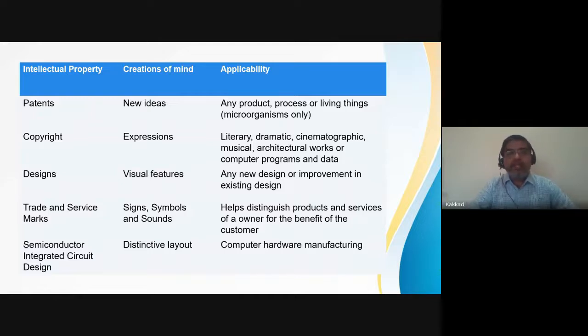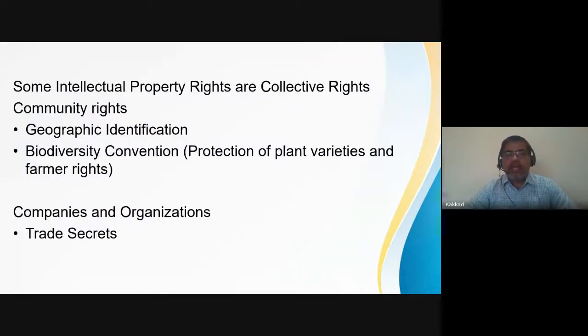And then there are community rights. These community rights are called geographic identification. So you have heard about Darjeeling tea. That is a community right. It is recognized that in that region the type of tea which is grown is a special variety compared to where it is grown anywhere else. Hence, Darjeeling tea gets a geographic identification tag.